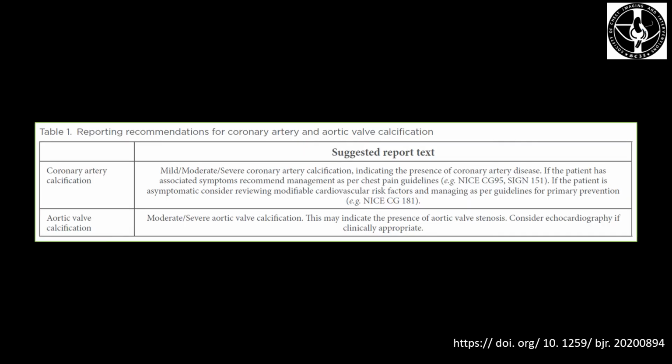This table provides a reporting recommendation for coronary artery and aortic valve calcifications. So for coronary artery calcification, as we have already seen in that reporting format, once we identify these calcifications, we have to mention either mild, moderate or severe coronary artery calcification, and we have to indicate that the presence of coronary artery disease is there, and we have to also mention the next step in the management.